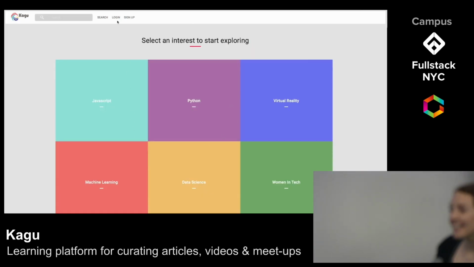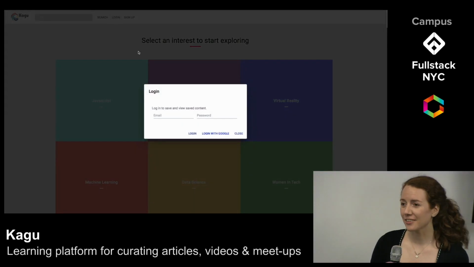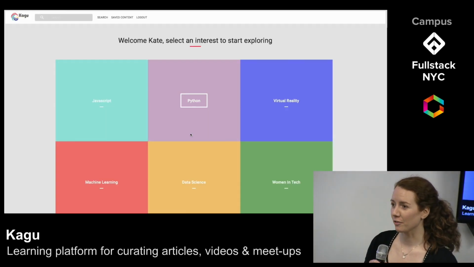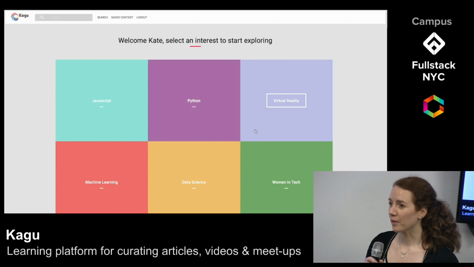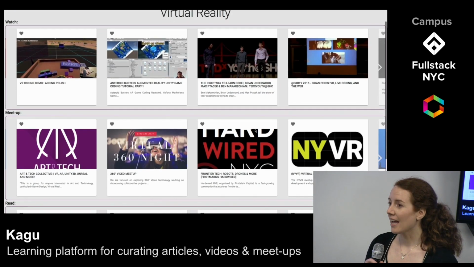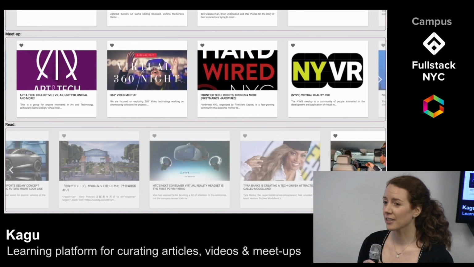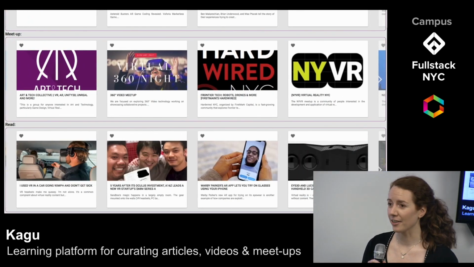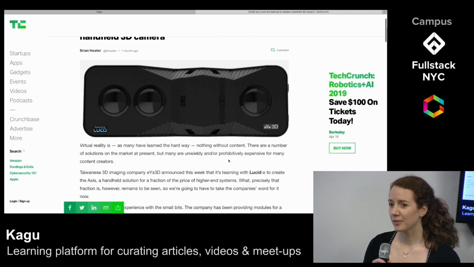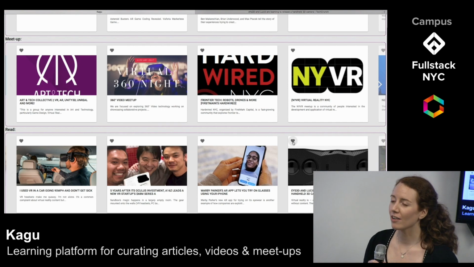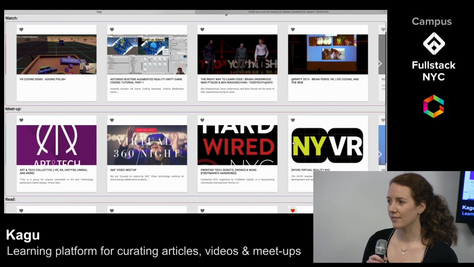Say a user, Kate, is interested in learning more about virtual reality. So she logs in, clicks on virtual reality, and is brought to a page with 3 carousels full of content. After reading a few articles, Kate finds a video she'd rather watch another time. So she clicks the heart and saves the content for later. When she returns to the app, she'll simply click Saved Content and be brought to a page where all of her content is organized by interest.